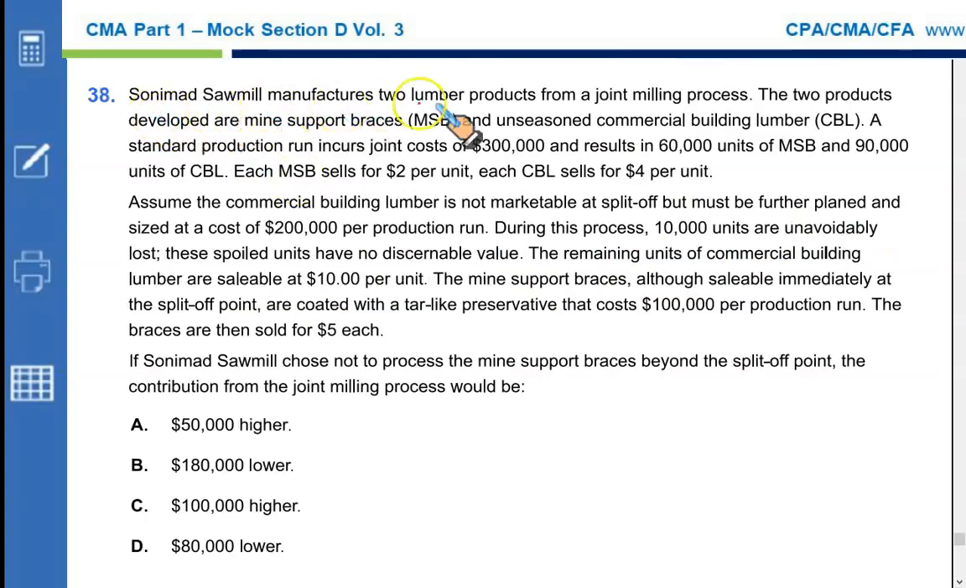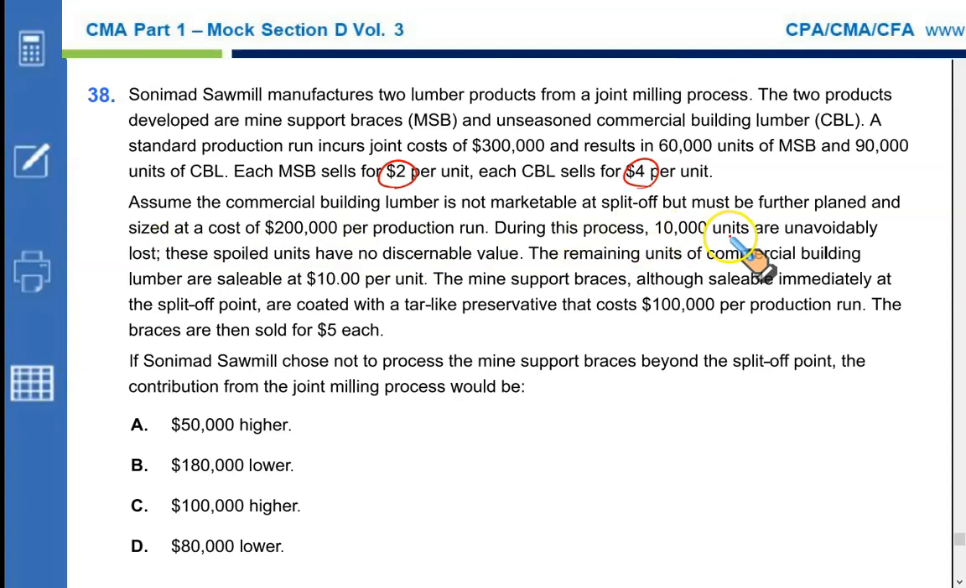Sonimet sawmill manufactures two lumber products from a joint milling process. The two products developed are mine support braces, MSB, and the commercial building lumber. We discussed this question earlier. A standard production run incurs joint cost of $300,000 and results in 60,000 MSBs and 90,000 CBLs. Each MSB sells for $2 and each CBL sells for $4. Assume the commercial building lumber is not marketable at split off but must be further planed and sized at a cost of $200,000 per production run.